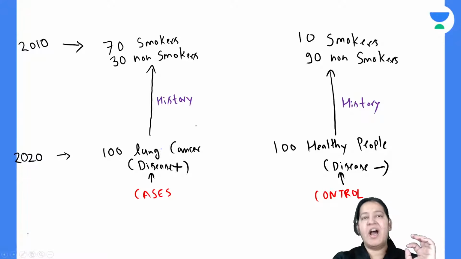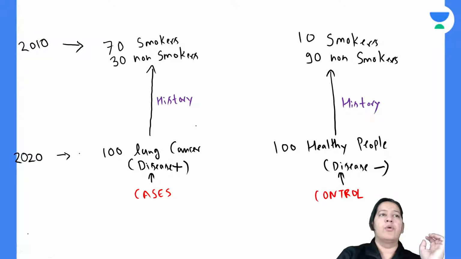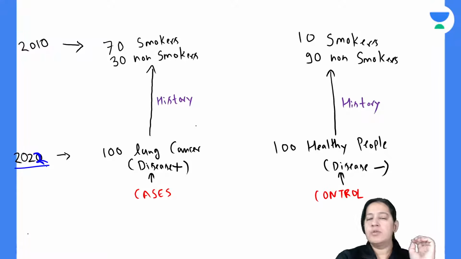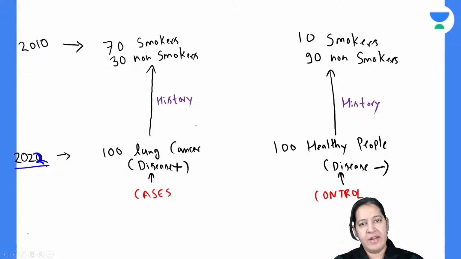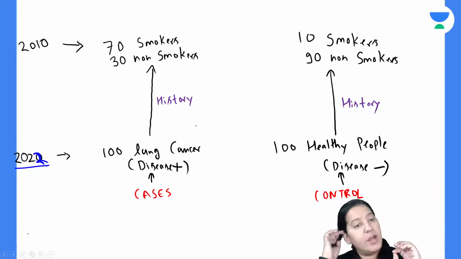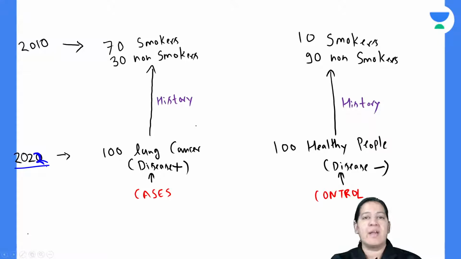So to explain this chart, let me frame an example. The example is in front of you. So 2020, make it 22. So this year is 2022, February. So you are the investigator. You want to prove smoking leads to lung cancer and you want to do a case control study for that.